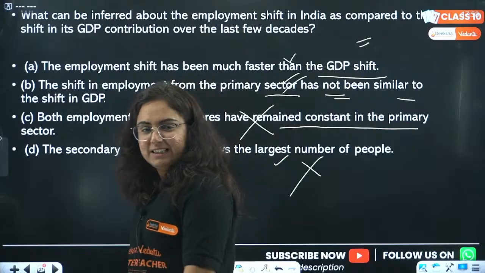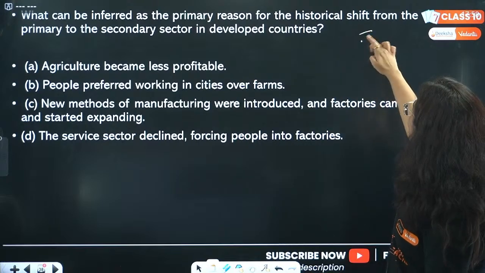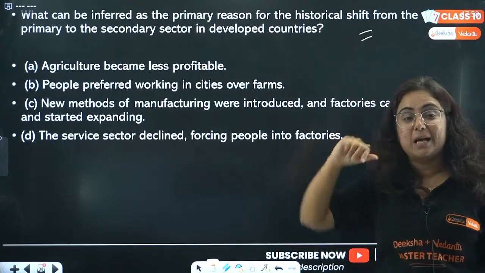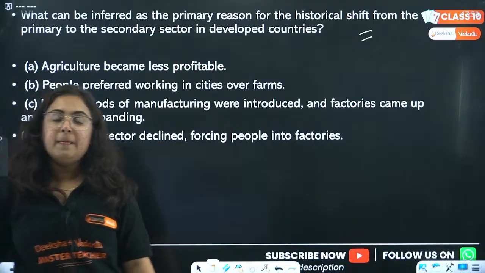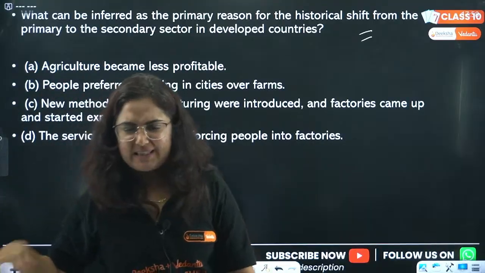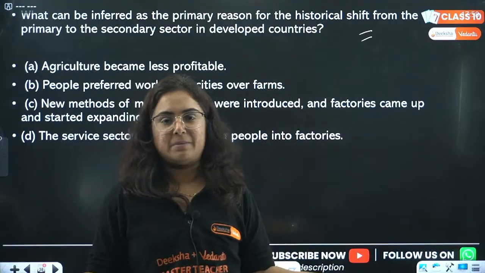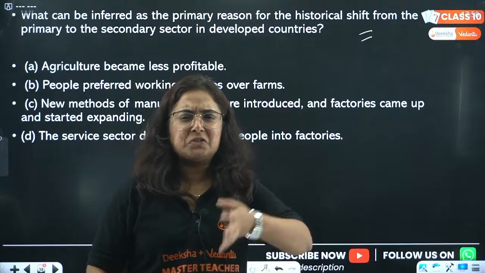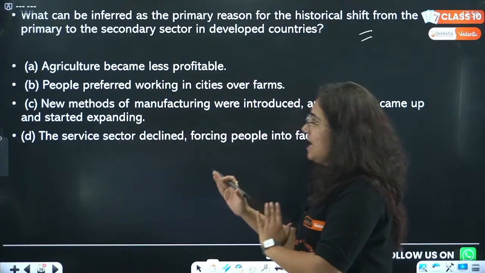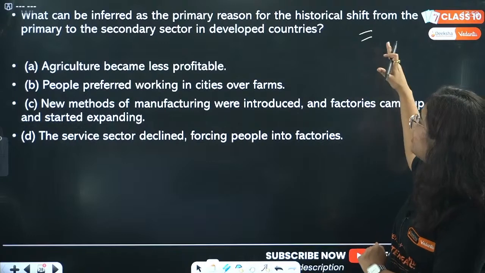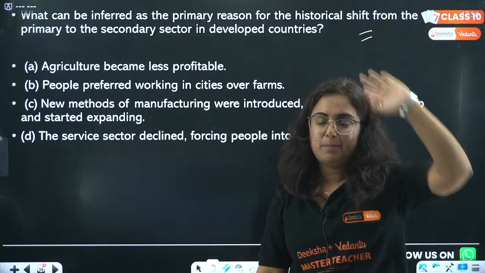Very good. Next question. What can be inferred as a primary reason for the historical shift from primary to secondary sector in developed countries? This is very interesting. If we look at the graph of all the countries, be it developing or underdeveloped, everyone was first dependent upon the primary sector. Then manufacturing happened, the steam engine came, and Europe became dependent upon the secondary sector. Now the shift is toward tertiary, but the question is about primary to secondary.